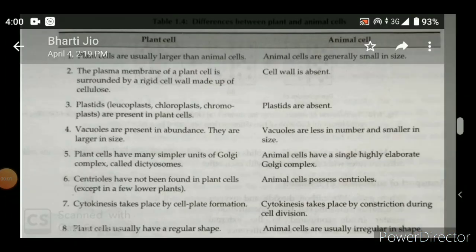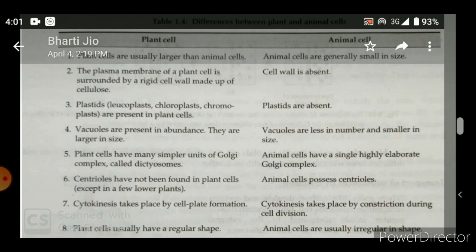Hello students, today I will discuss the difference between plant cell and animal cell. In class 8 you read about plant cell and animal cell, but here in standard 9 this is elaborated. So I will discuss it with you.